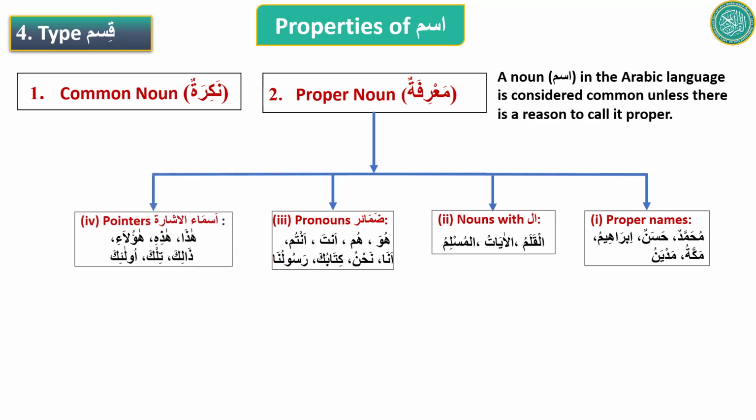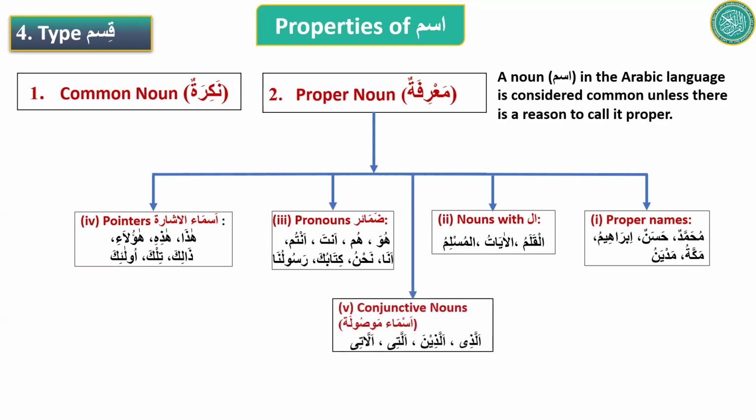All asma'ul ishara, the pointing nouns, the words that the isms that you use to point at things. Haza, hazihi, haulai, zalika, tilka, ulaika. You should know the meanings of these. If you don't know the meanings, it is a problem. Okay? It will be difficult for you to make good progress in this course. Remember them now. Remember the meanings of these 6 words. And also, asma'un mawsula. Allazi, allazina, allati, allati. Whenever you see any of those, they are also proper noun.